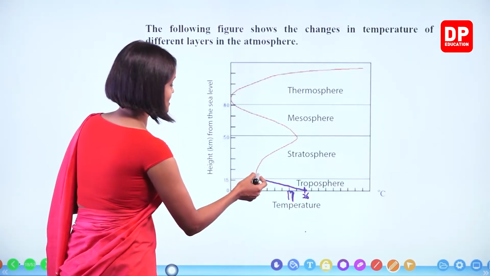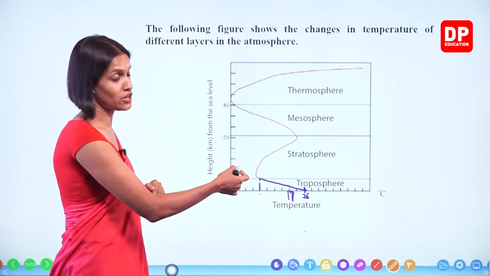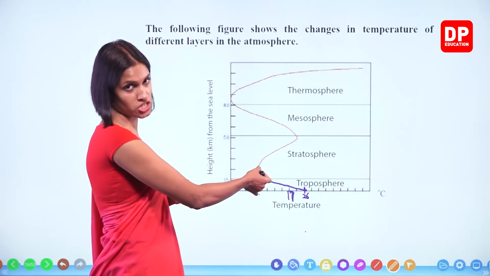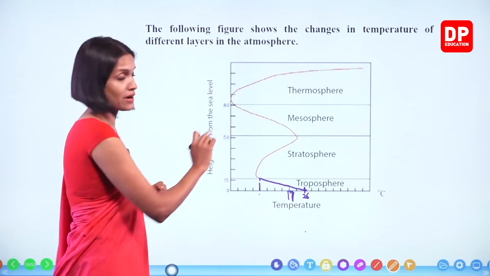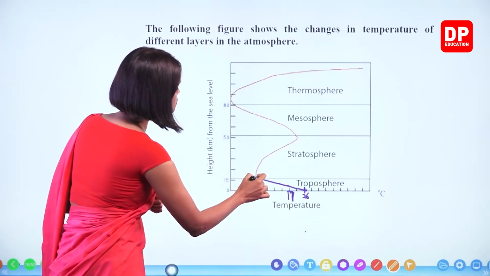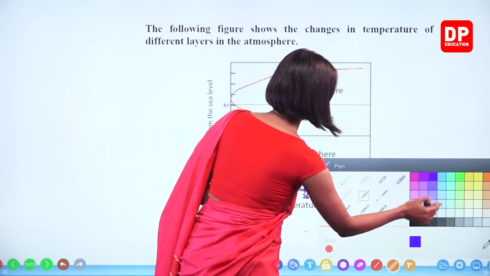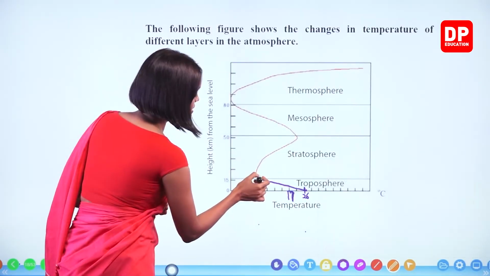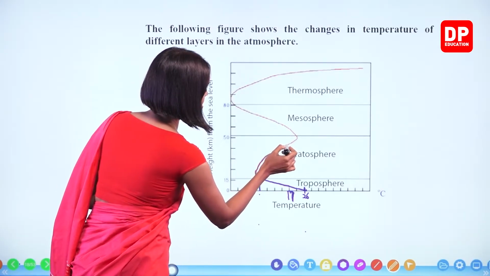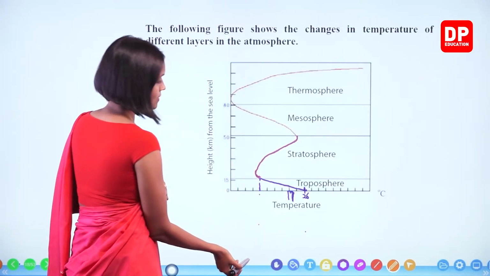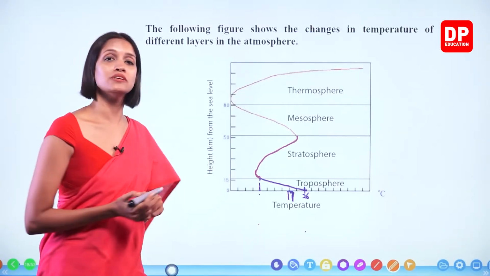And it reaches a certain level, which I explained earlier, known as the tropopause. The line where the troposphere and stratosphere separate. Children, starting from there, I will take a different color here. You can see very clearly that throughout the stratosphere, temperature increases again.